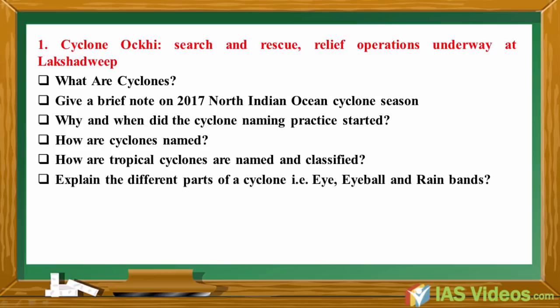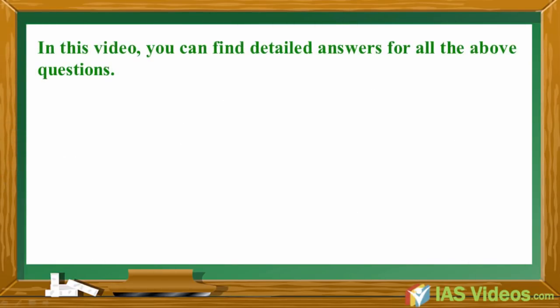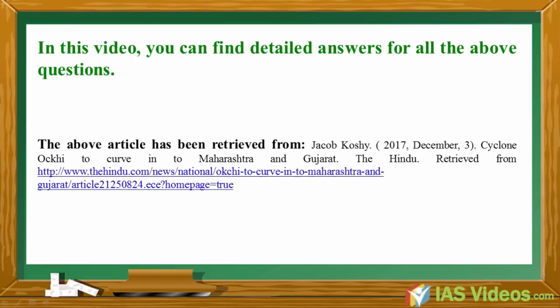Explain the different parts of a cyclone, that is eye, eye wall and rain bands. GS Paper 1. Important geophysical phenomena such as cyclones. In this video, you can find detailed answers for all the above questions. The above article has been retrieved from The Hindu newspaper dated December 3rd, 2017.